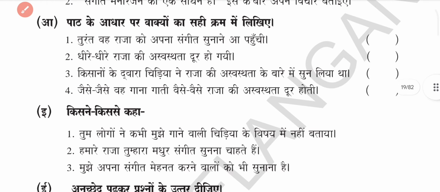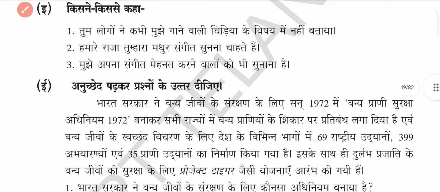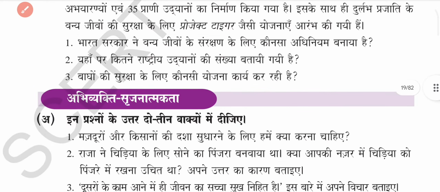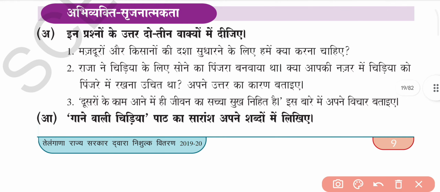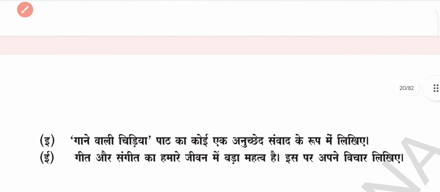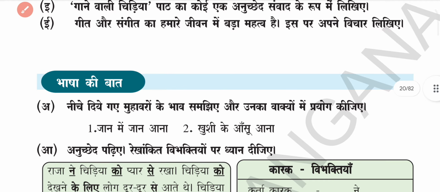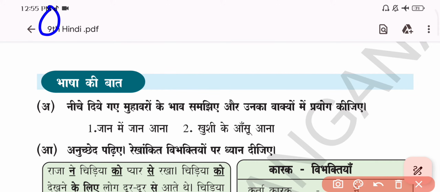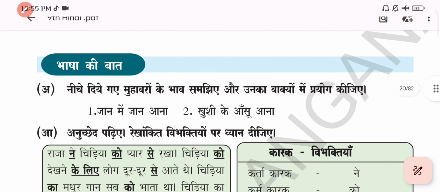After that, this is E. We will see E also, and this E also, anuched par ka prashna ka uttar dijiye. We will see this also, and then after that we will see that one too. R1 and R1, this also we have to see. After that, we will see all the questions that are present in this.